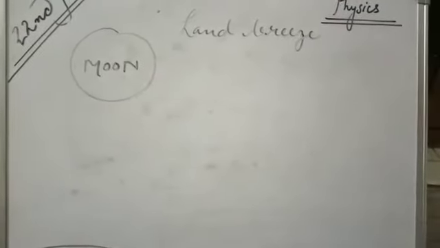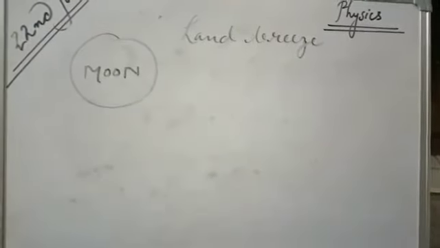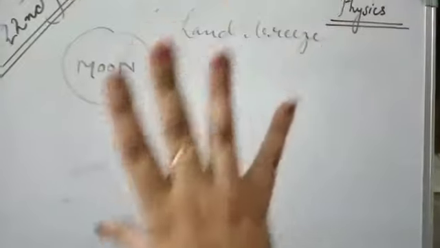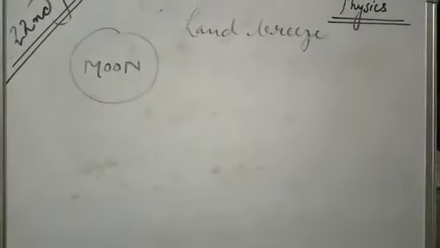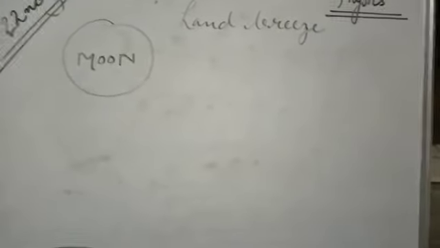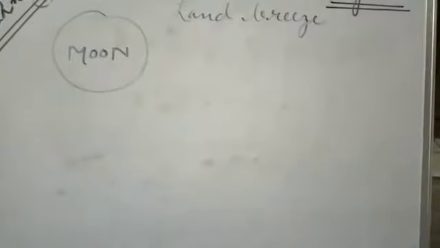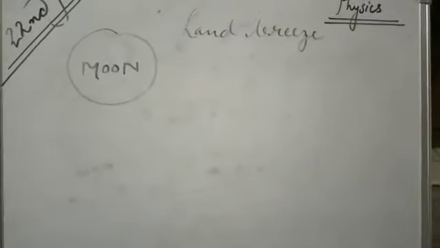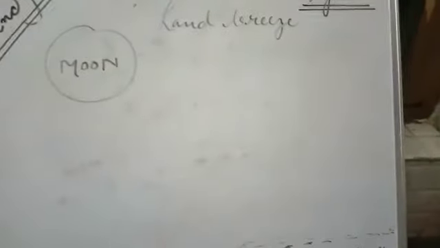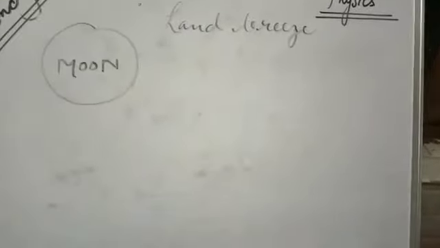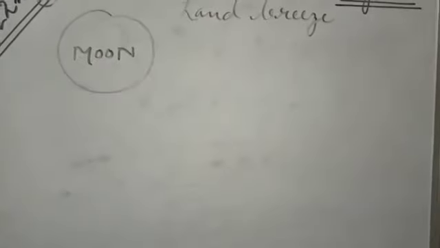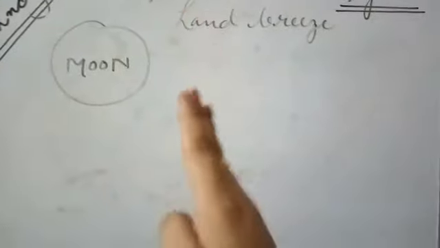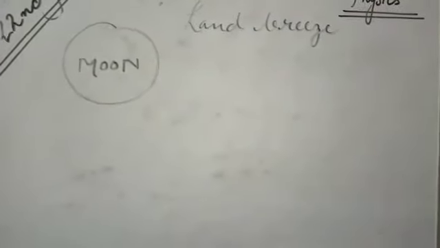Now the other topic which we are going to discuss is land breeze, and we know that sea breeze was occurring during the daytime, therefore I had just made the figure of sun. And land breeze takes place during the night time, therefore I have made the figure of moon. From the moon it is clear that we are talking about the land breeze which is occurring during the night time. And already I have explained why it is land breeze. Since the breeze or the air is coming from land towards sea, therefore it is land breeze.